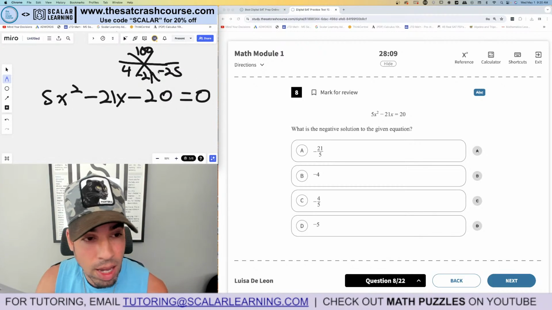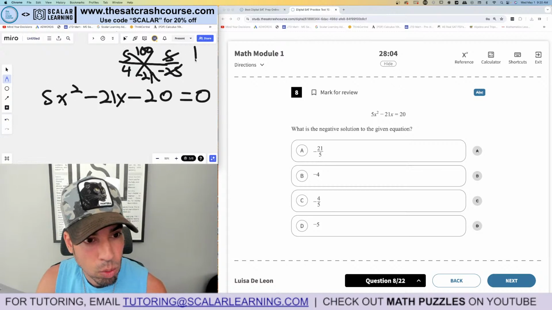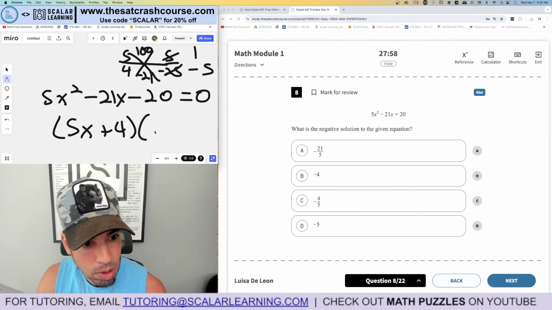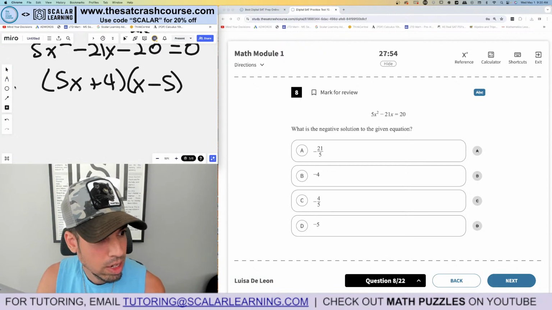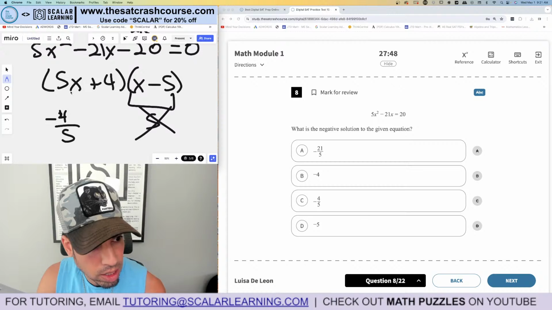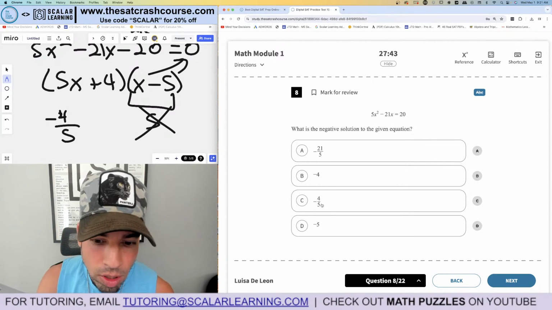And then again, we have to put the A values, which is 5 here, right? That's my A value. This simplifies to 1 over negative 5. So it factors to 5x plus 4. The bottom number is the standalone constant. Same here, 1x minus 5, okay? So it says, what is the negative solution? This gives me positive 5, so not that one. This gives me negative 4 fifths, right? Negative 4 fifths times 5 is negative 4 plus 4 is 0. And we're trying to get it to equal 0. So negative 4 fifths is the answer.